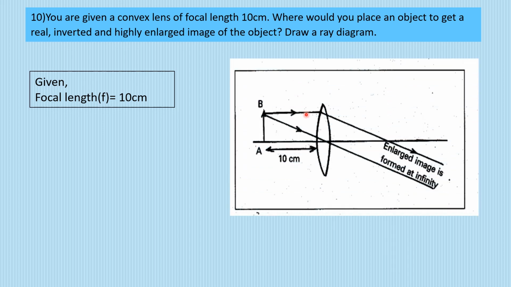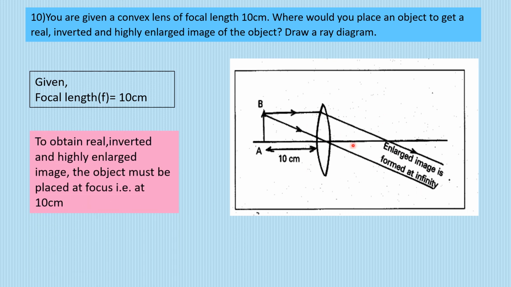This is the case that if you keep the object at the focus, you get a real, inverted and highly enlarged image, right? That means in this case, where would you obtain the image to be highly enlarged, real, inverted? When you keep it at focus. Focus means at 10 centimeter, right? Now, if the question asked where would you place an object to get a real, inverted image of the same size?